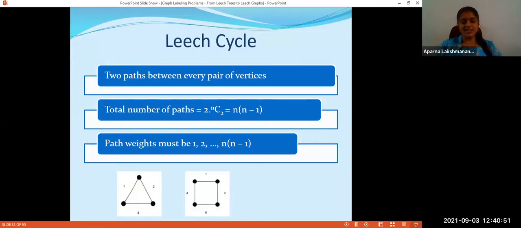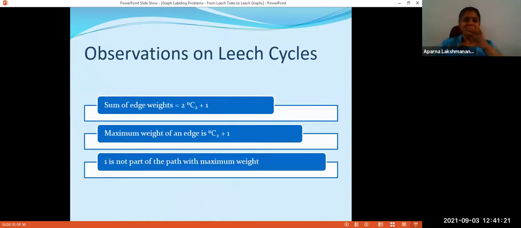Another interesting point is that when coming to Leech cycles, this labeling need not be unique. For C4, here I have a different labeling. You can easily verify that this is a Leech labeling. So 1, 3, 2, 7 are the labels which I have used cyclically for the edges, and all path weights from 1 to 12 are attained. Again, I have labelings for C5. I have a labeling for C6, like that. But I don't have a general result for Cn. Is Cn a Leech cycle or not? That is an open question. I don't know.